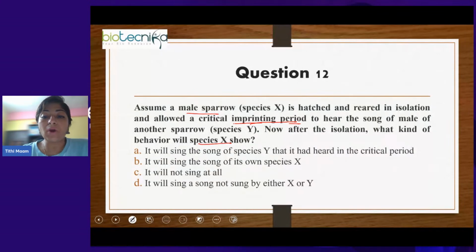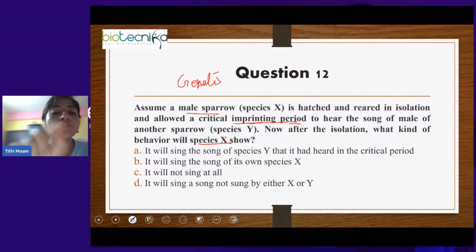In this case you have to understand that yes, the imprinting period is important, but it is used to fine tune a skill that is innate, which is already present in the birds, even the newborn birds. This ability to sing is genetic, and which song to sing will also be genetic. But the tune of that will not be very clear or fine tuned.